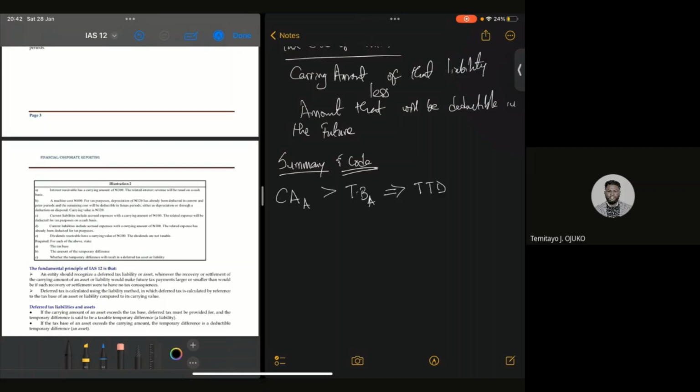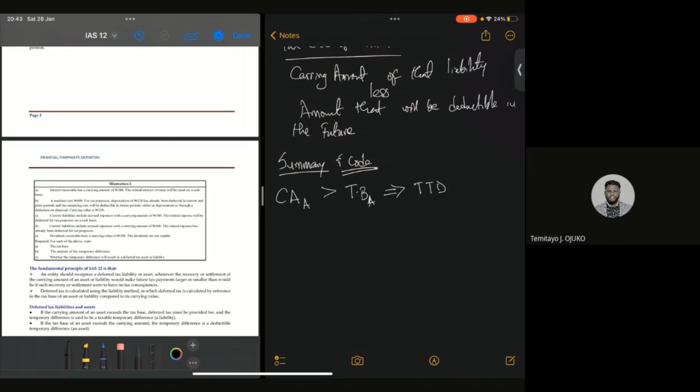Who is going to pay lesser tax at the moment? The tax base is going to have a lesser tax at the moment, while the carrying amount is going to have a higher tax. But in the future, eventually, both the 5K and the 4K are going to arrive at zero, right? Eventually, it means that in the future, I am going to be taxed more. That is why it is a what? Taxable temporary difference. I explained that earlier. I just needed to repeat that for a better understanding.